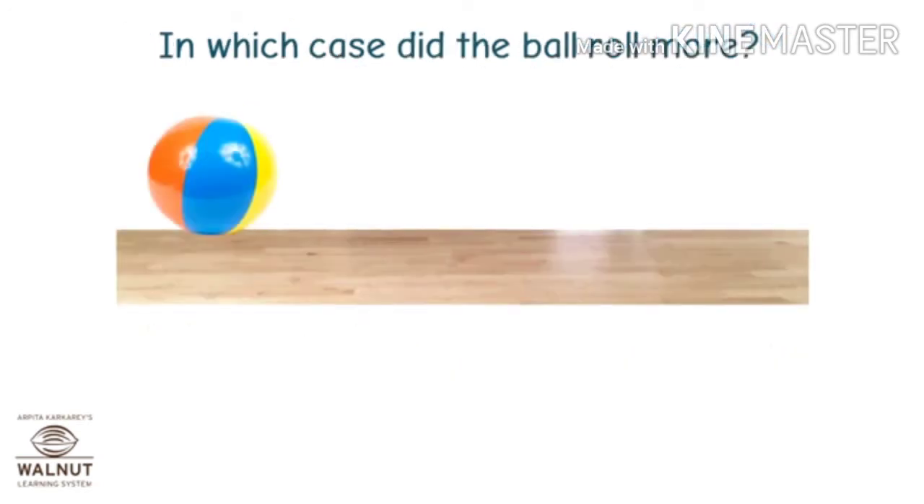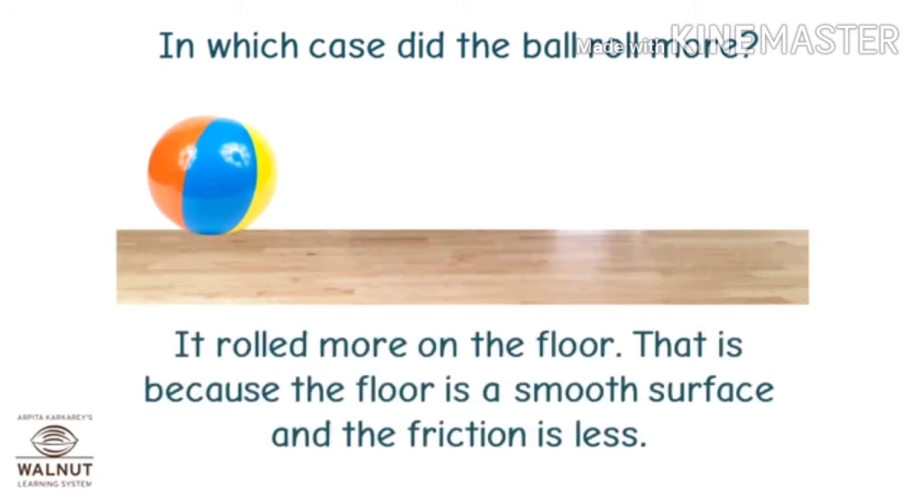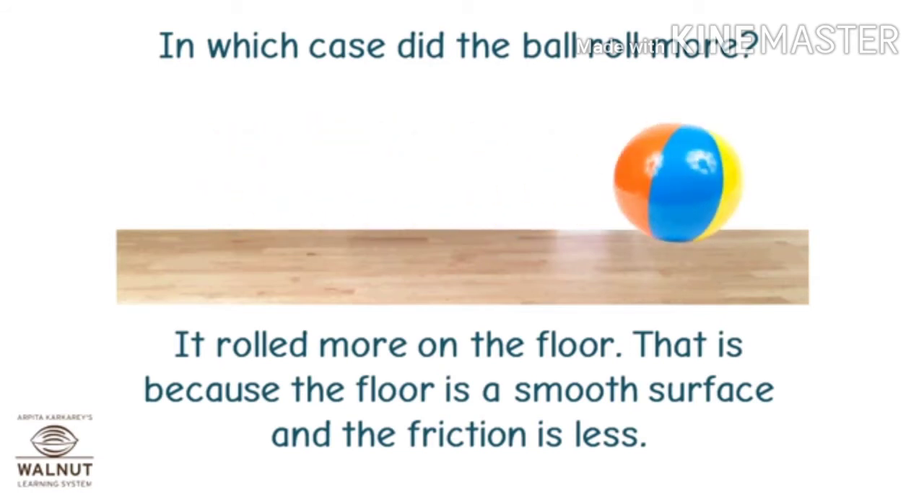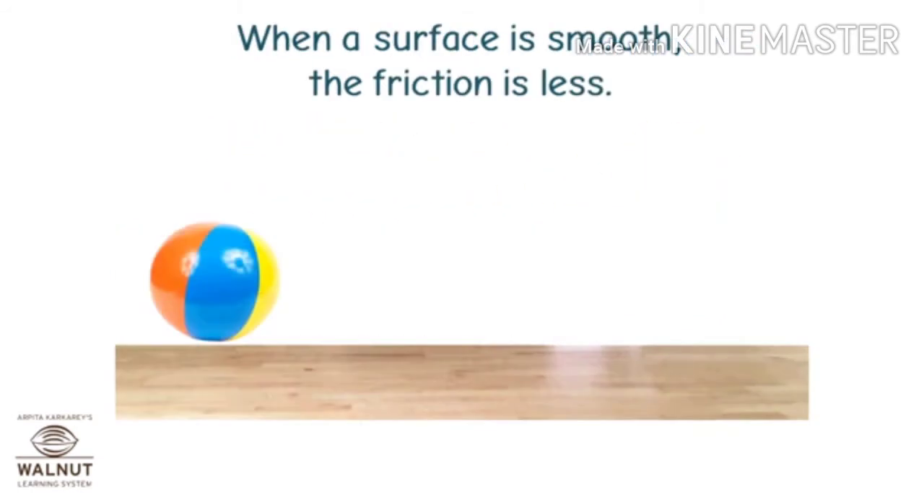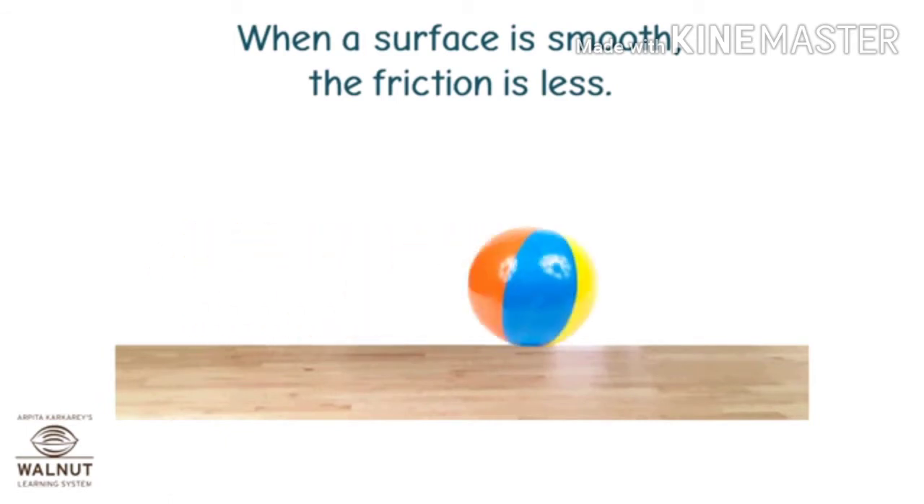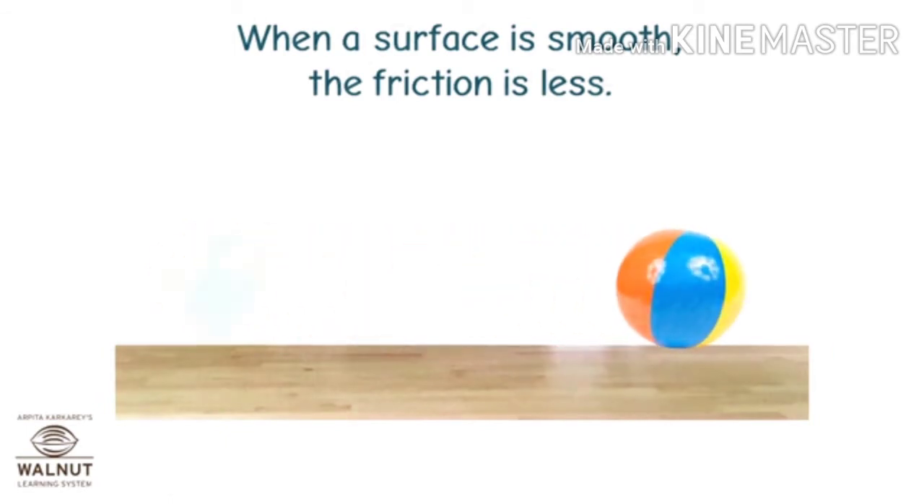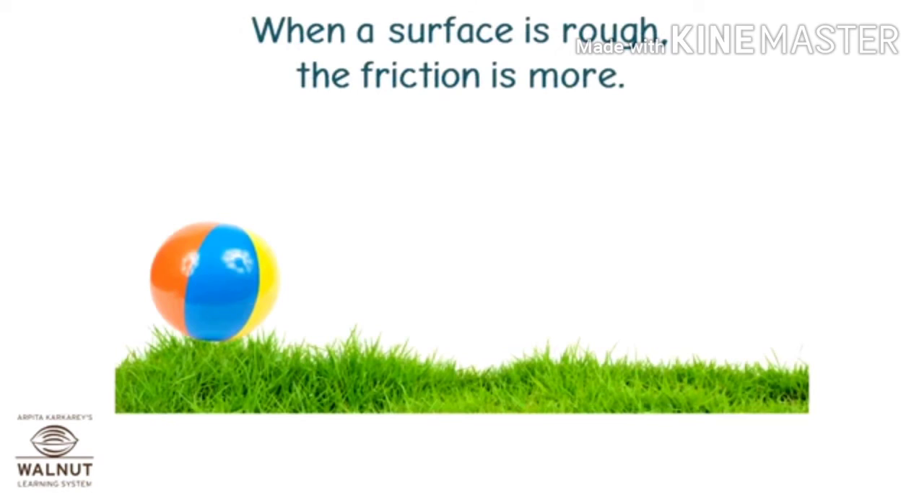In which case did the ball roll more? It rolled more on the floor. That is because the floor is a smooth surface and the friction is less. When a surface is smooth, the friction is less. When a surface is rough, the friction is more.